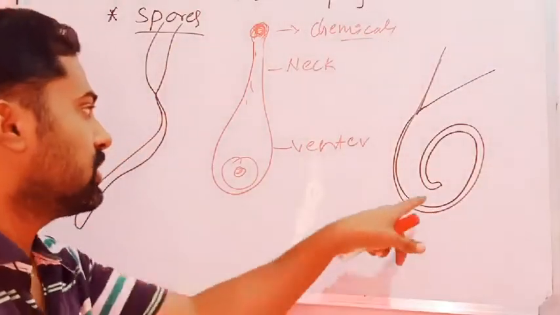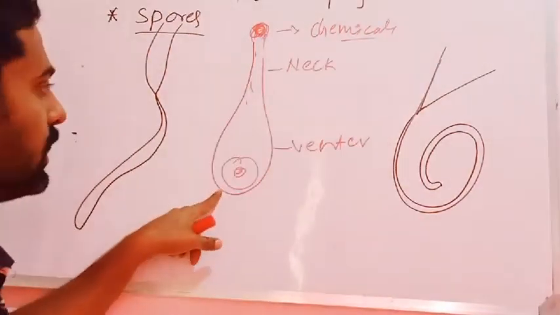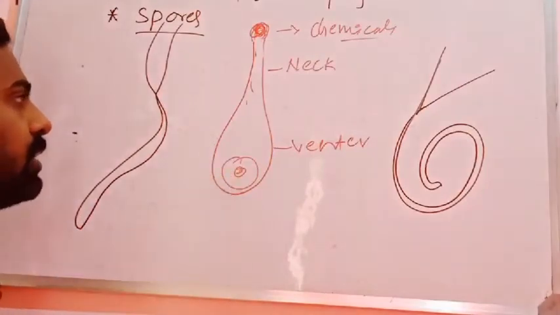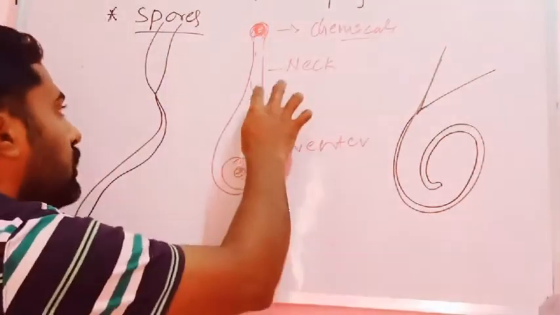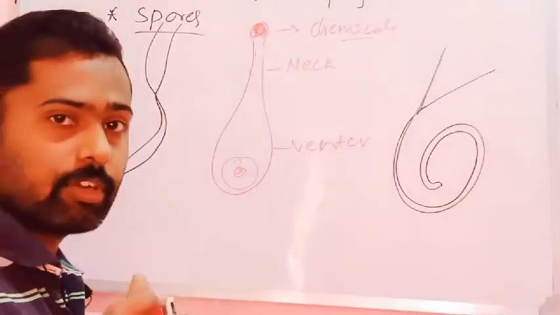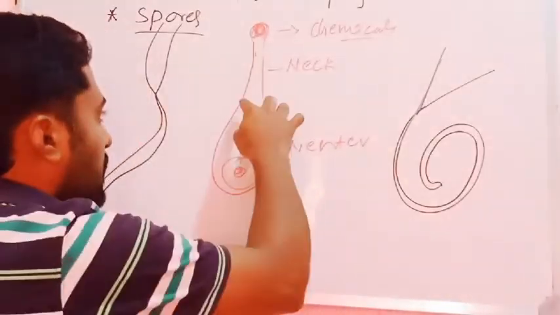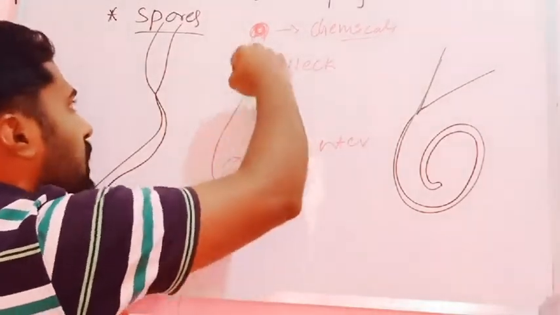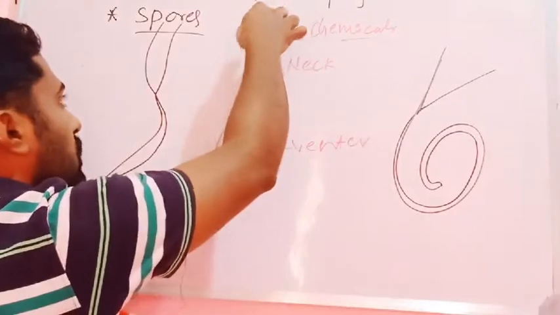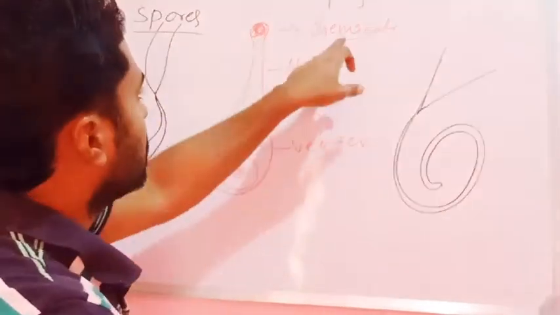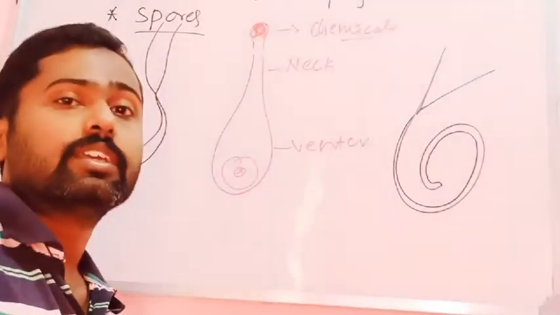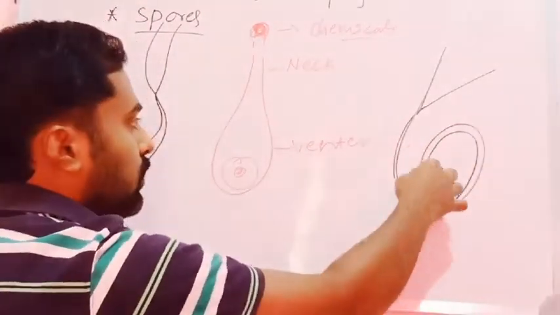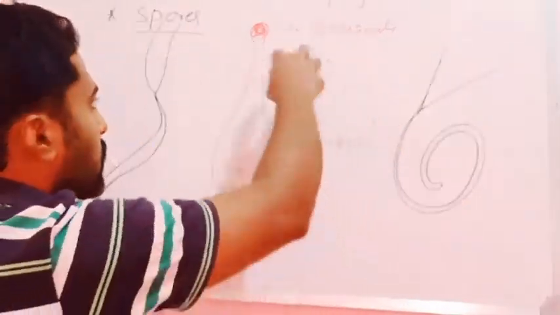This is the structure of an anthrozoid, and this is the structure of an archegonium, which consists of the neck and venter, and at the base there will be an egg. During fertilization, pteridophytes also need water. The neck and the venter canal cells disintegrate and ooze out in the form of a mucilaginous mass, which has some chemicals that attract the anthrozoids for fertilization. Then the anthrozoids, which are biflagellated spirally coiled structures, move towards the archegonia.